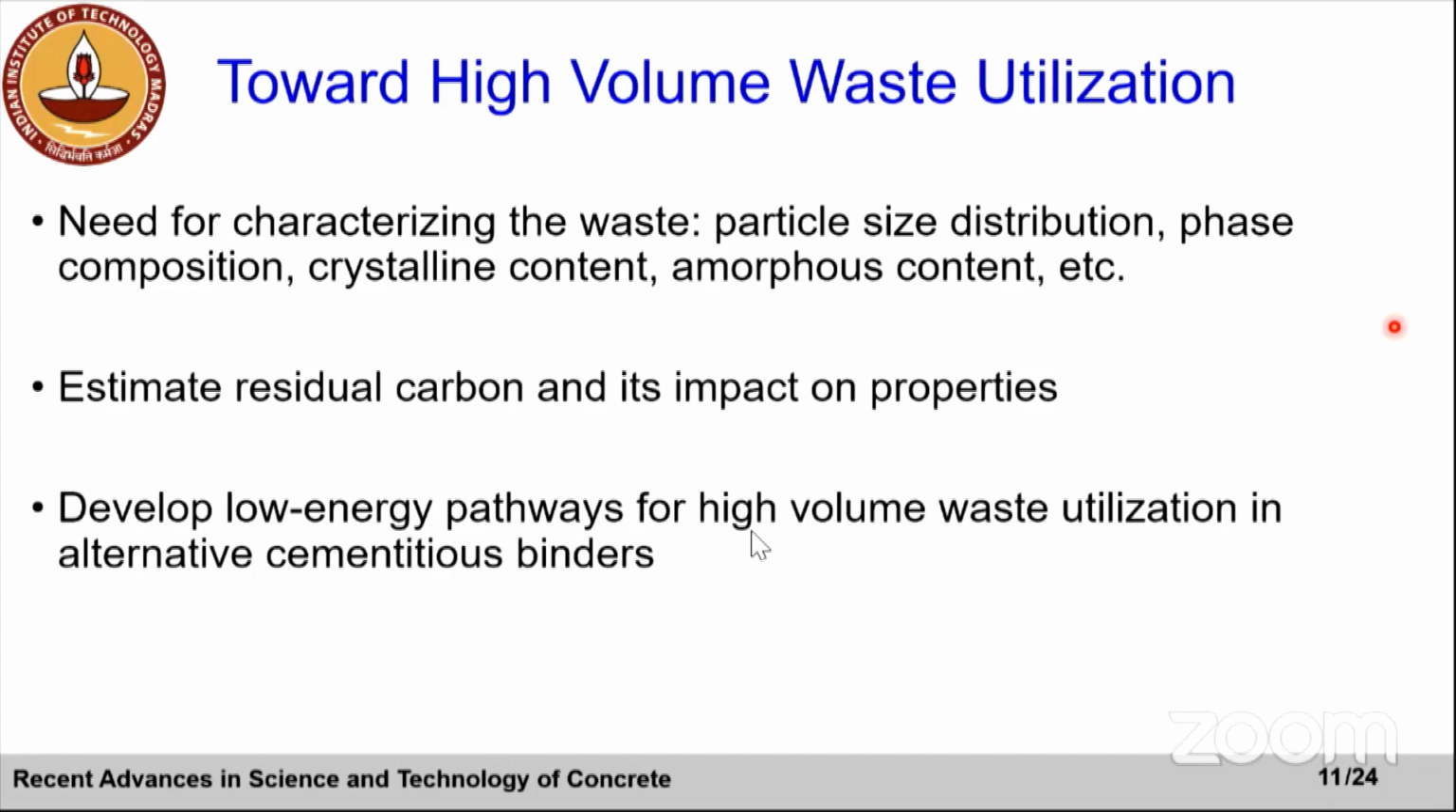Also, we need to have a very good understanding of residual carbon, how much residual carbon we have, and how it is going to impact properties. And also, we may have to look at low energy pathways for high volume waste utilization in the form of alternative cementitious binders. So conventional wisdom is, you have cement, you start replacing cement, you go to 20% replacement, 30% replacement. But if you go beyond that, it may start hampering the properties. But is there any other way? A low energy pathway, which makes sense for high volume waste utilization?